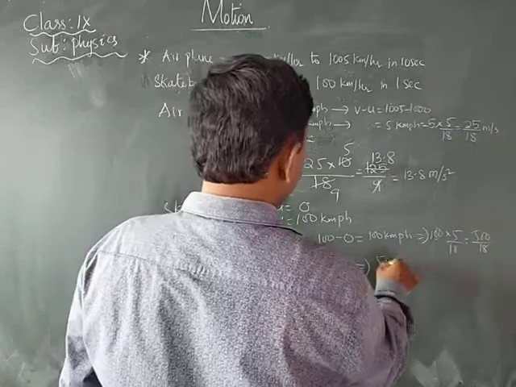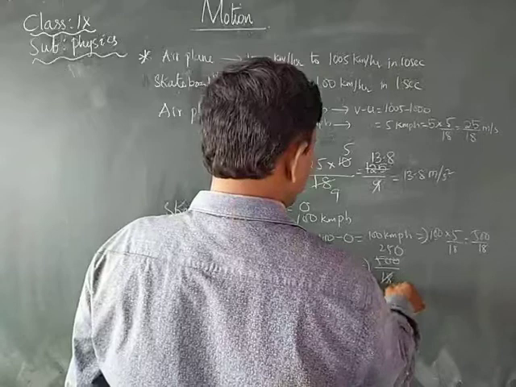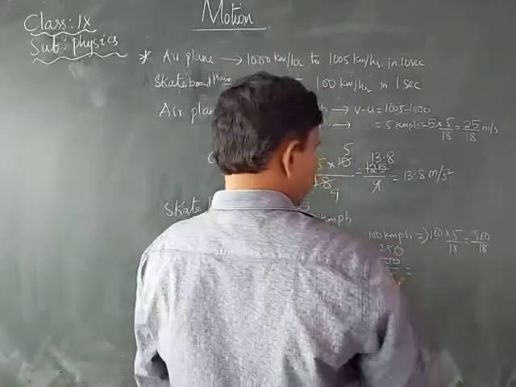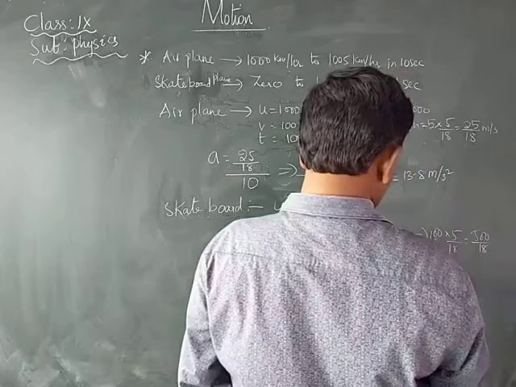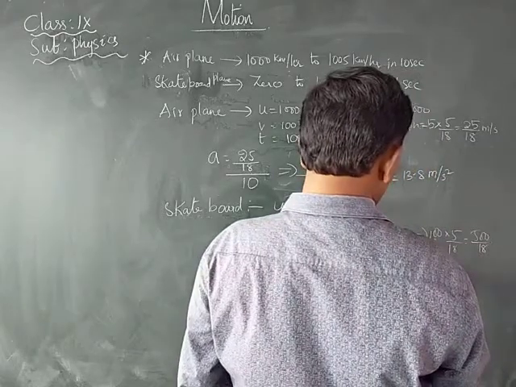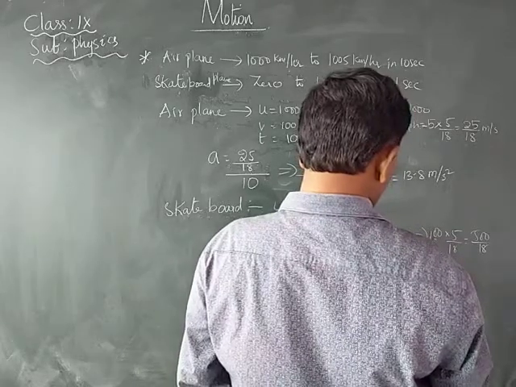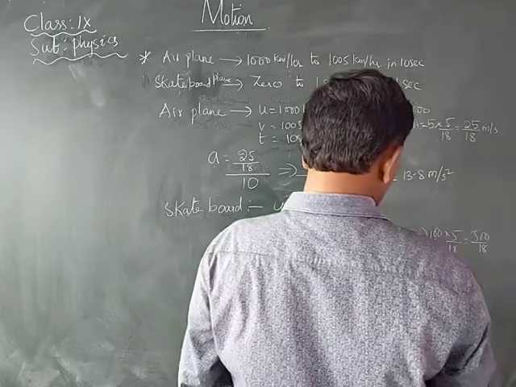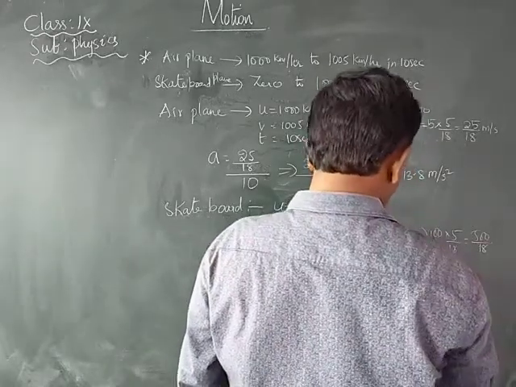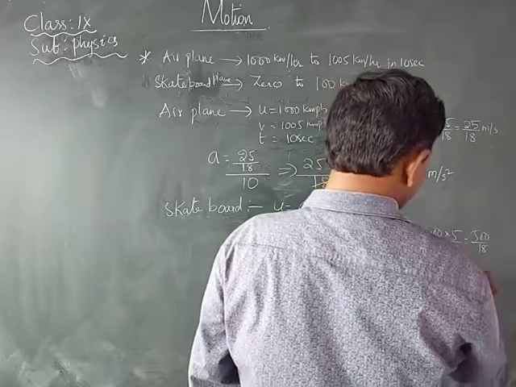That is equal to 500 by 18, which is about 27.7 meters per second squared.